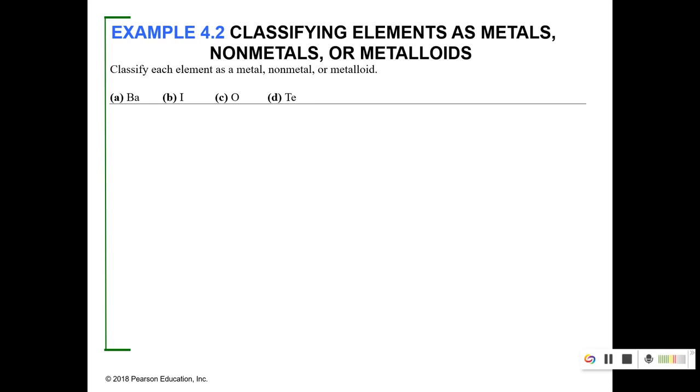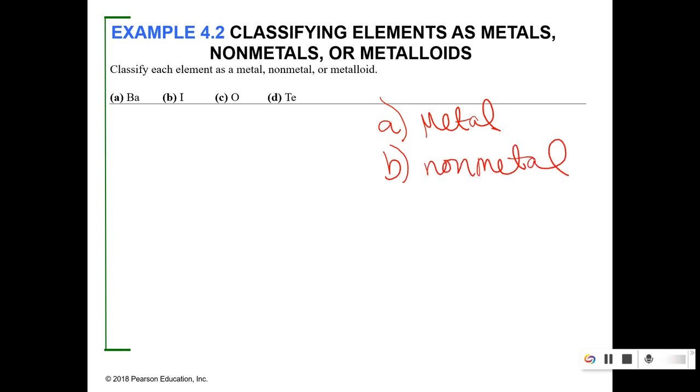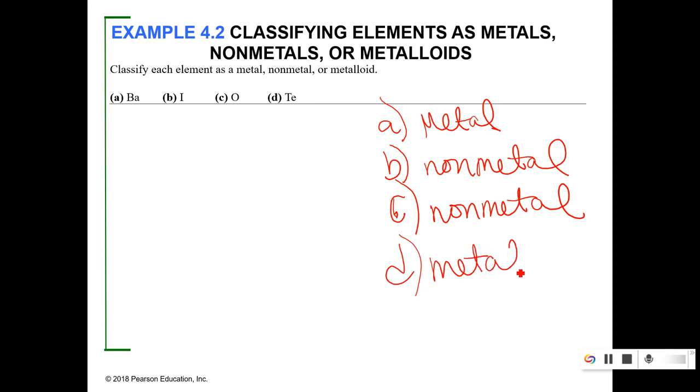All right, so let's identify. So A, barium is a metal. B is a non-metal. Oxygen is also a non-metal. And tellurium is a metalloid.